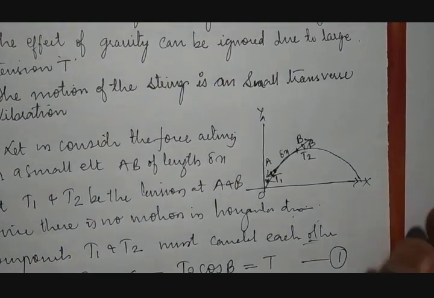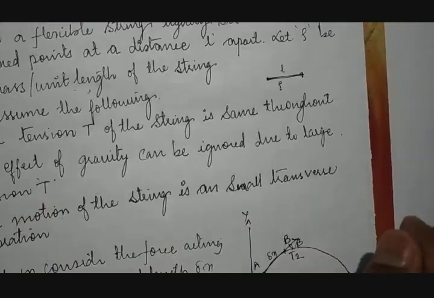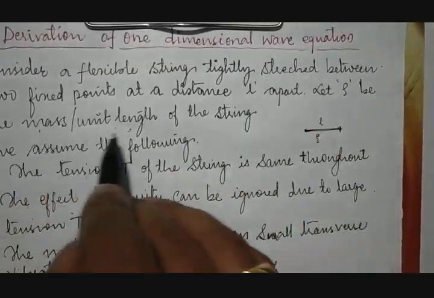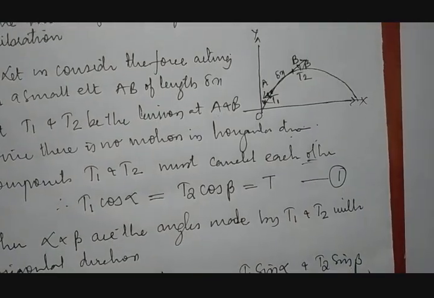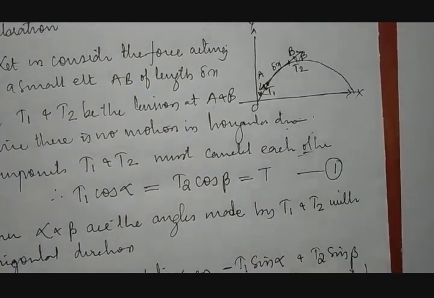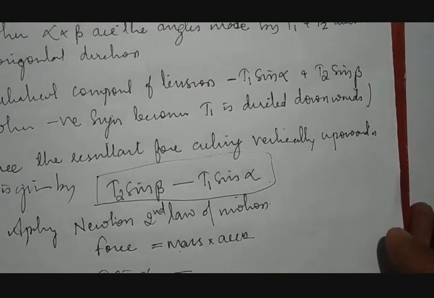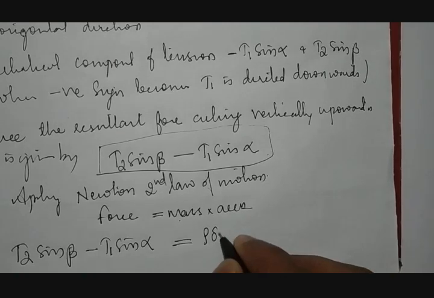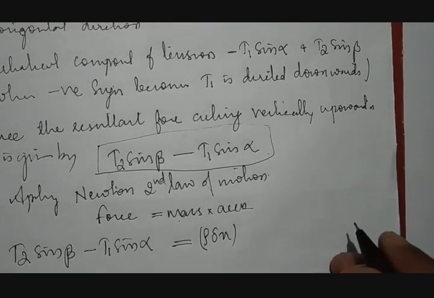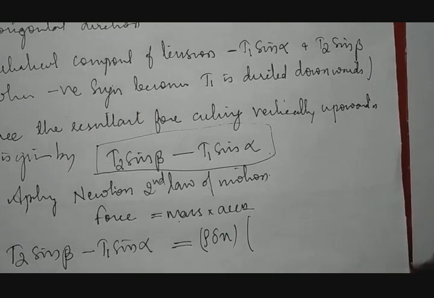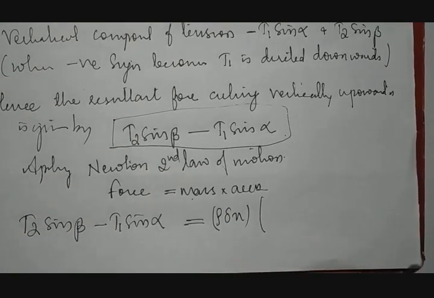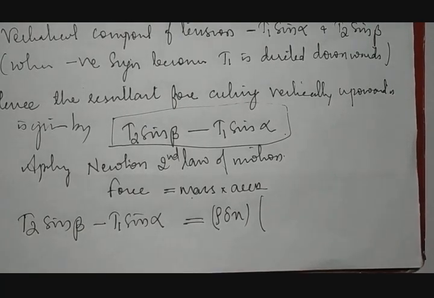The mass is nothing but rho, but that rho is with respect to length, because rho is the mass per unit length. We need to take care of this unit length, that is delta x. Therefore, mass will be treated as rho into delta x, into acceleration. Now we all know, we studied vector concepts, we know what is acceleration, velocity and acceleration.